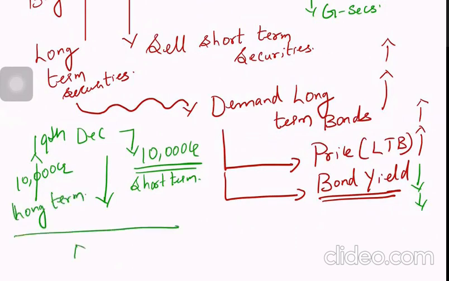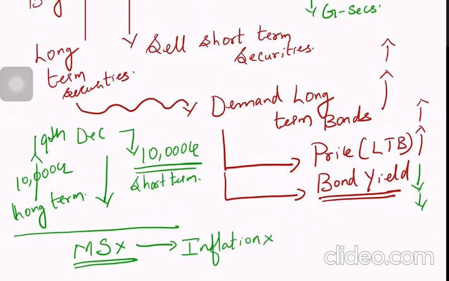Ultimately, one benefit is money supply in the economy will not increase. 10,000 crore you pushed in, you suck 10,000 crore. So excess money supply will not be there in the economy, which means you will not have the problem of inflation, first thing. Otherwise, if you're pumping money, inflationary impact will be there. Here you're pumping and sucking money at the same time, and therefore inflationary impact will not be there.